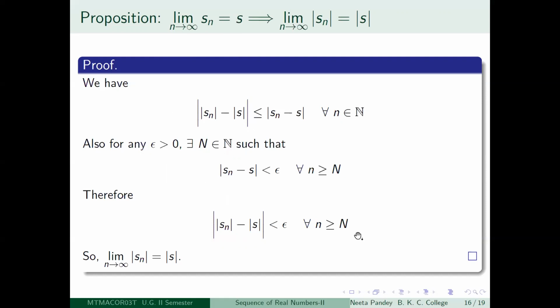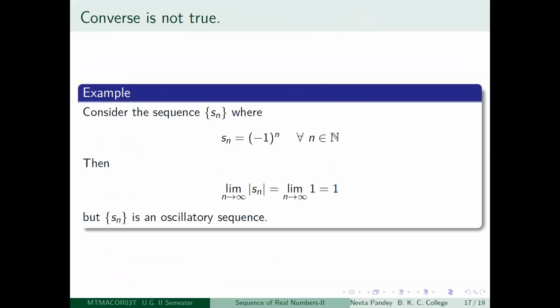So therefore, for every little n greater than or equal to capital N, modulus of mod Sn minus mod S is less than epsilon. So what does that prove? For any epsilon greater than 0, you were able to get a positive integer capital N, so that after the capital Nth term, modulus of mod Sn minus mod S was less than epsilon. Hence, limit n tending to infinity mod Sn is equal to mod S. Correct? Straightforward. Again, the converse is not true.